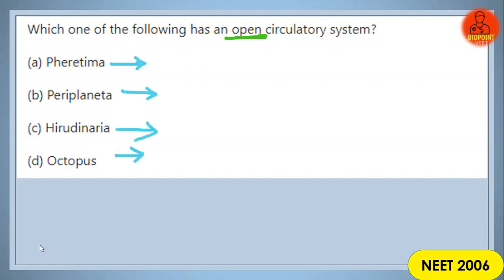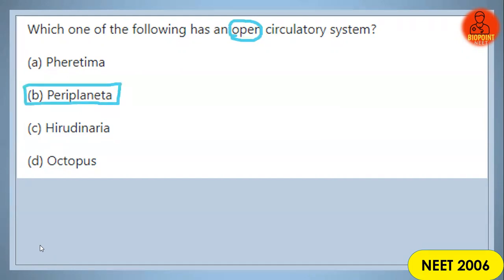Which of the following has an open circulatory system? You have studied this in the chapter Structural Organisation in Animals. The answer is option B, Periplaneta americana, which is the cockroach. Right, everyone? So that is all about the last and final question of this session.